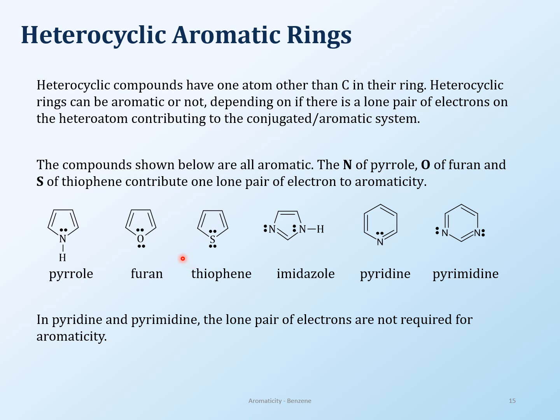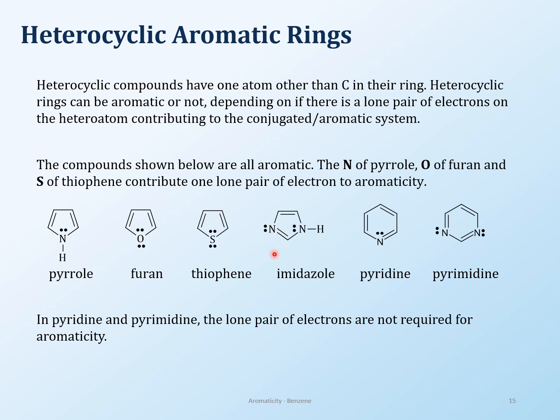The force of aromaticity is so great, because it leads to stability, that it's not going to choose all 4 electrons. You're not going to count all 4 electrons from oxygen into the system. If the system needs only 2 electrons to be aromatic, it will just take those 2 electrons to become aromatic. So furan is aromatic, thiophene is aromatic.